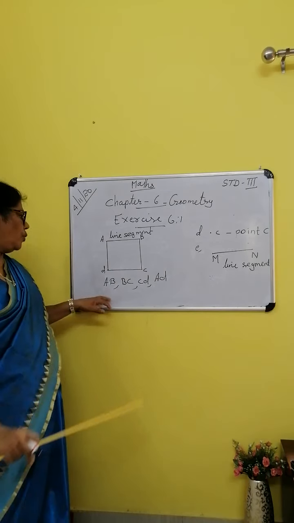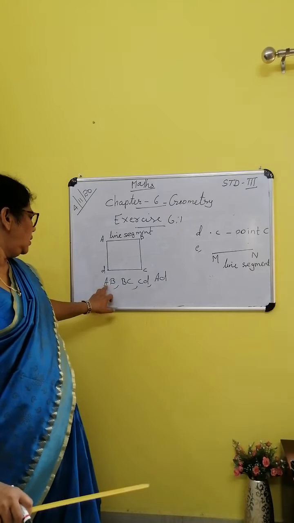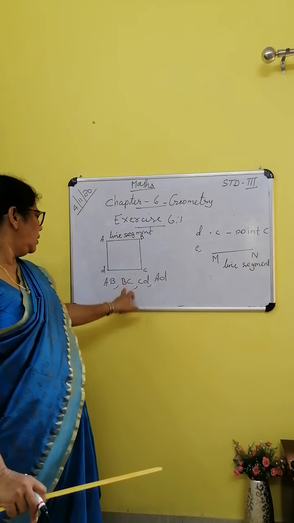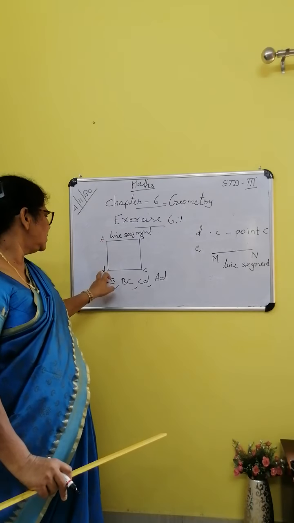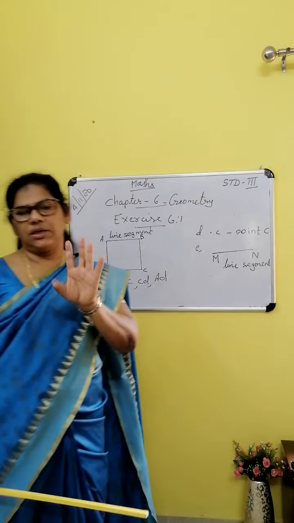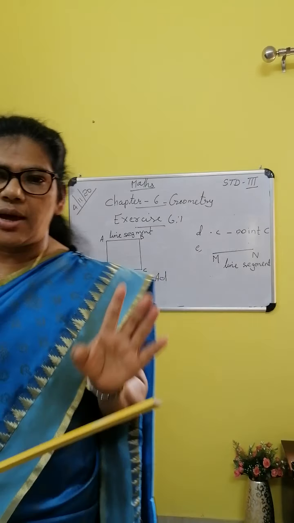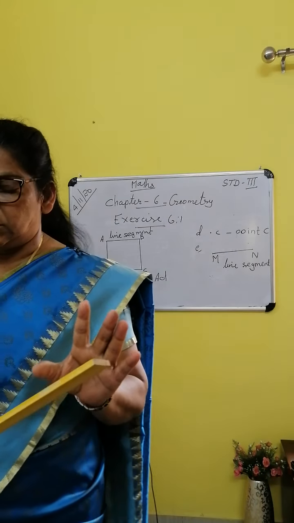Line segment AB, line segment BC, line segment CD and line segment AD. It has 4 line segments and 4 points.